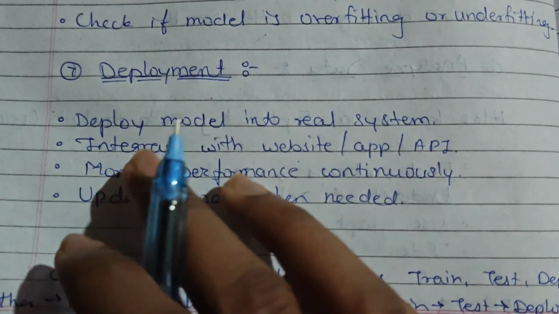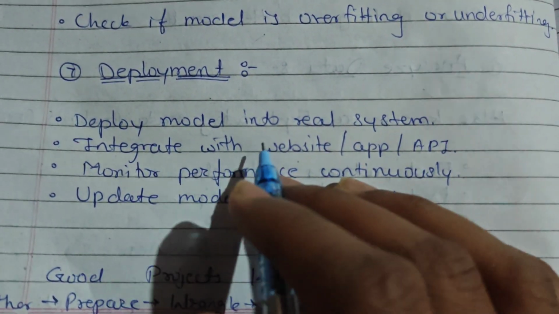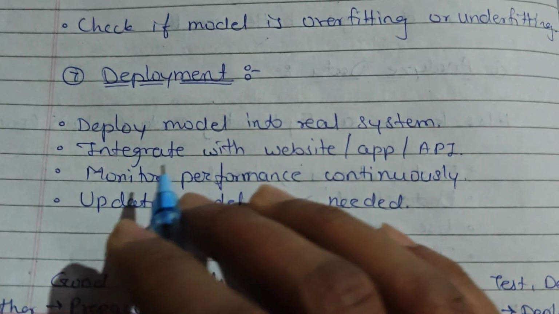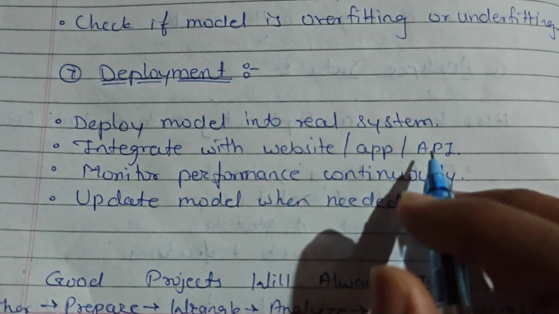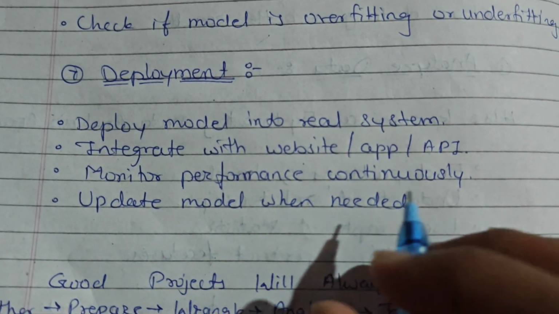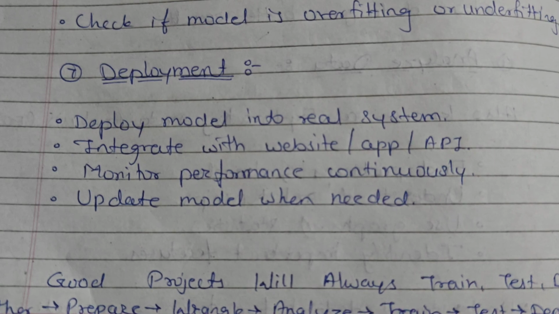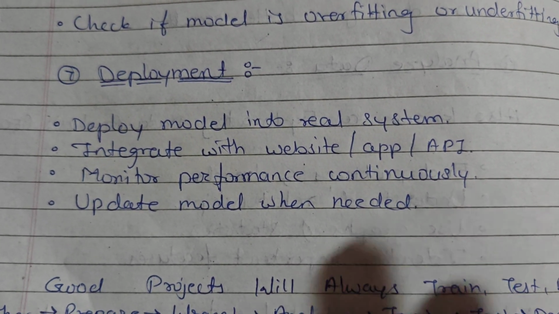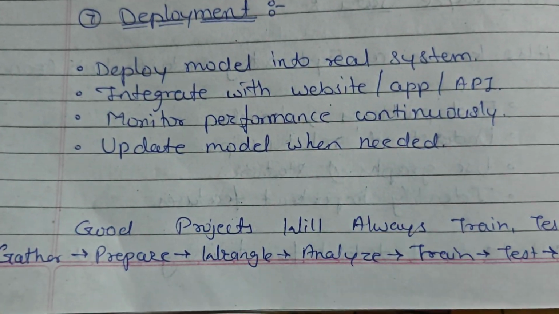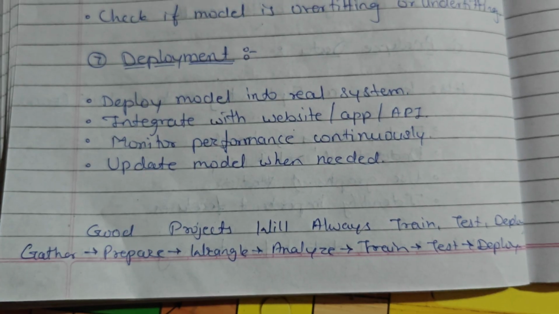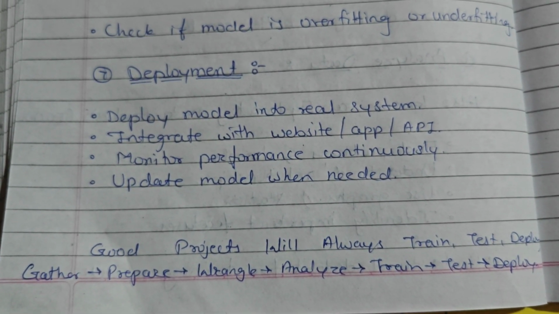And the last step is deployment, where we deploy our model into real systems, integrate it with a website, app, or APIs, monitor performance continuously, and update the model whenever needed. So these were the steps for building the machine learning model.